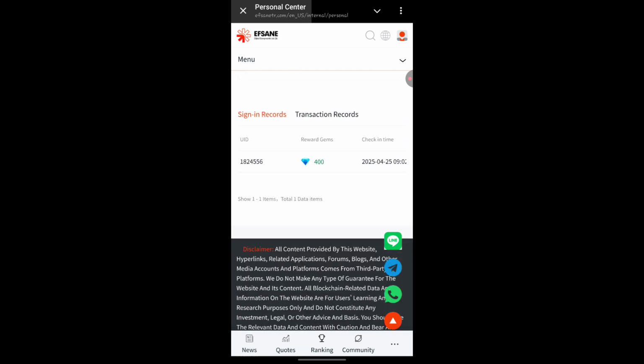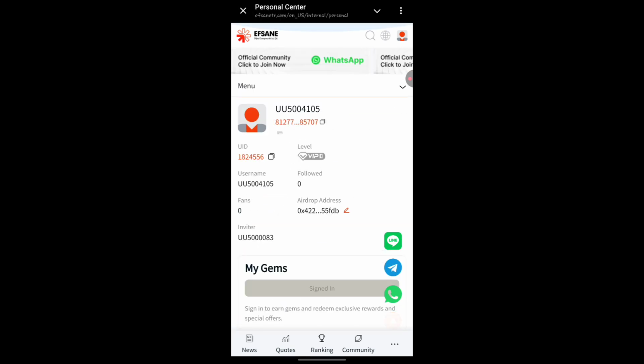And right here is the 400 gem token that you are going to be seeing right now in your wallet. And this gem token has its own worth because it is now in the market. So you're going to see the market price of this gem token, so that whenever you want to withdraw, you can see the price that you have. And in my next video about this platform, it's going to be based on our withdrawal. So let me proceed and check other parts of this platform. Let's go right now.